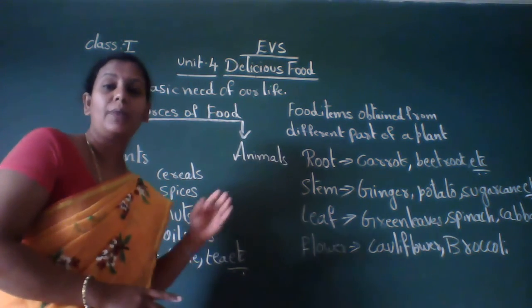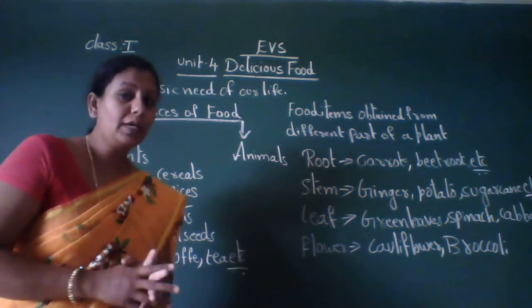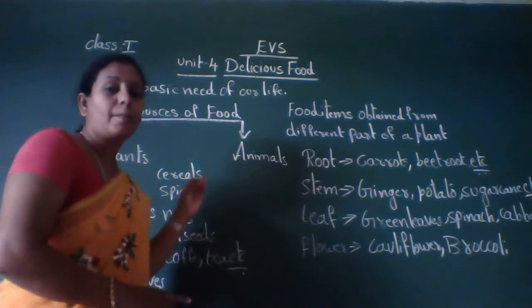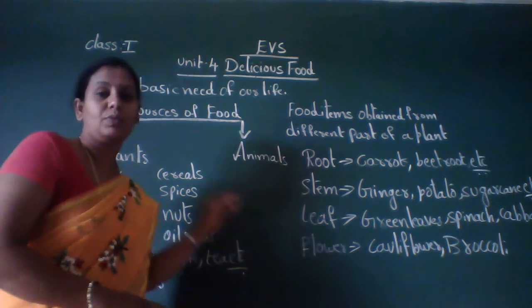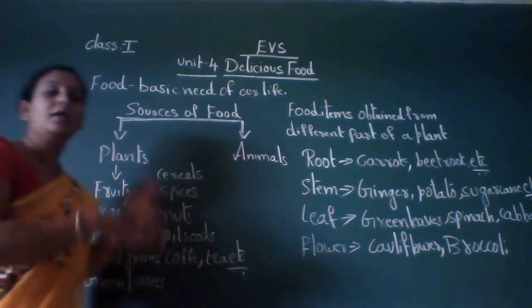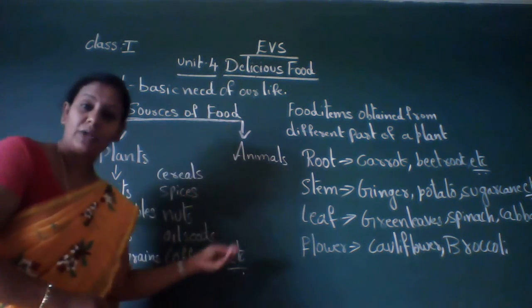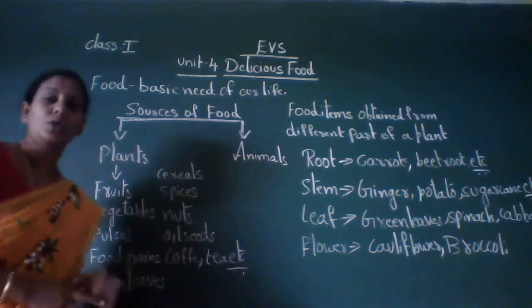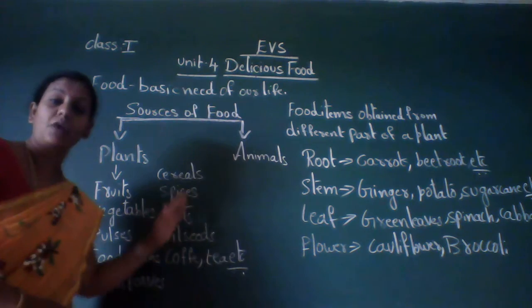That's why plants and animals are called sources of food. We use food items from plants, and we use some food items from animals also.